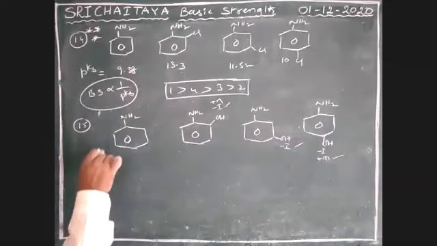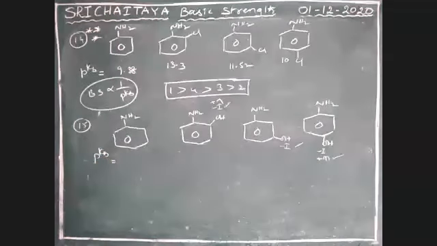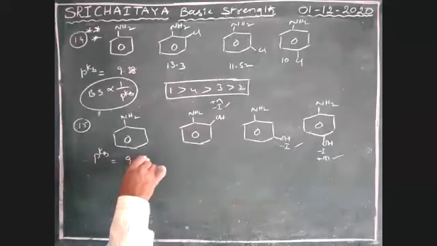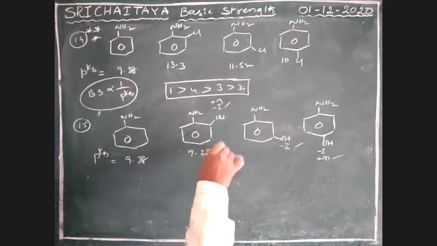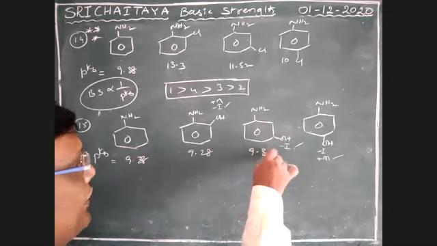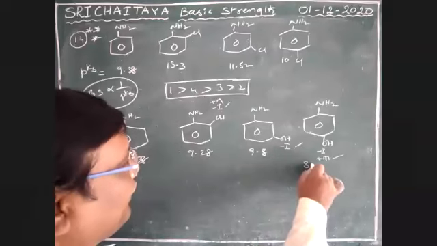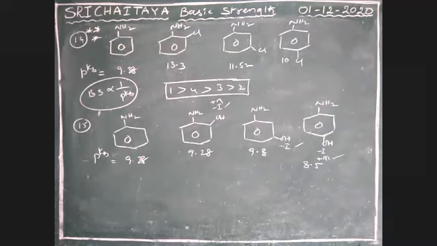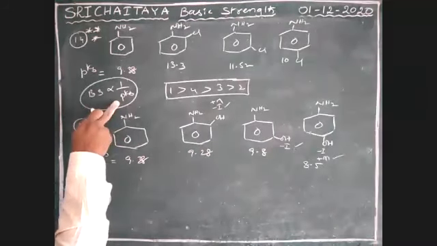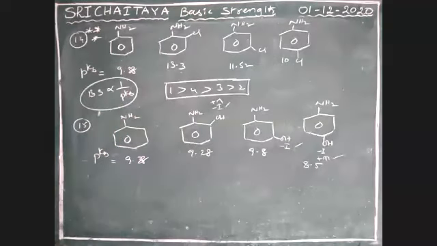So it is pKb values. The pKb for aniline is 9.38. For the ortho compound it is 9.28, then 9.8, and 8.5. That is the electron withdrawing tendency. 8.5 is the least value, the final answer. Once again, the lower the pKb value, the more the basic strength.